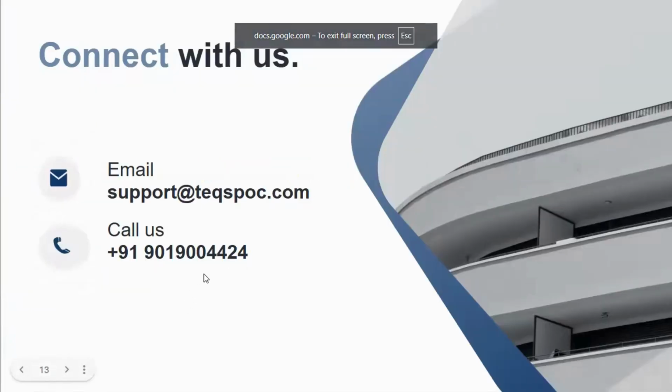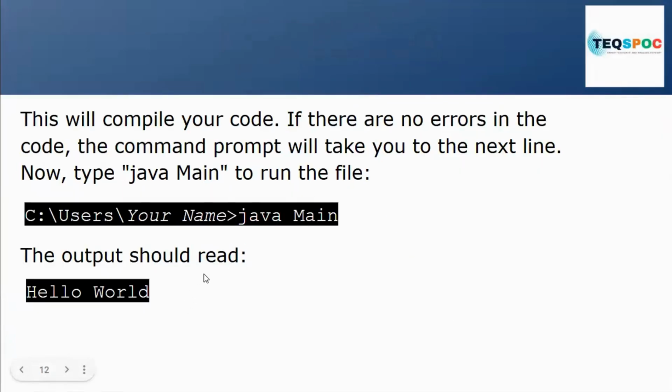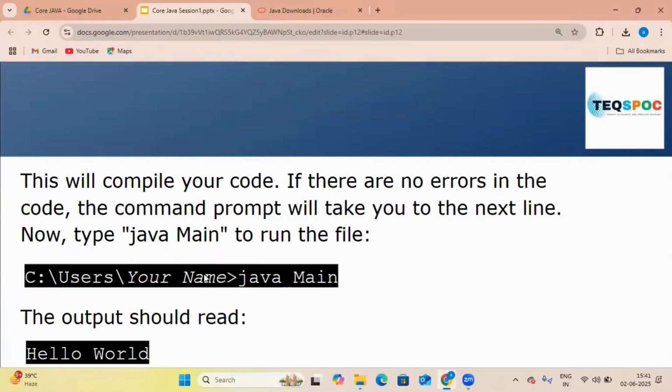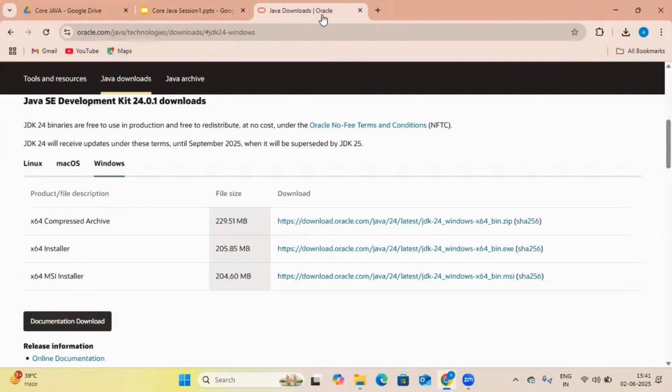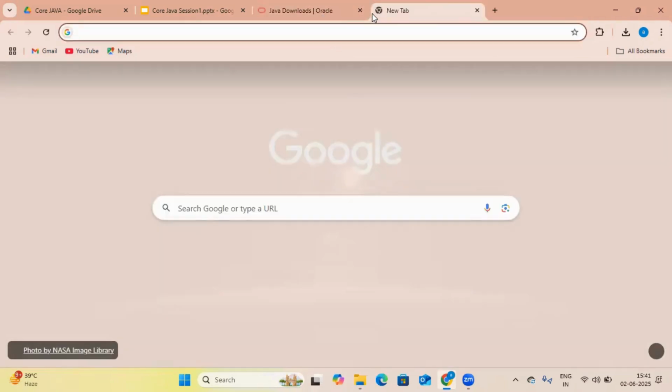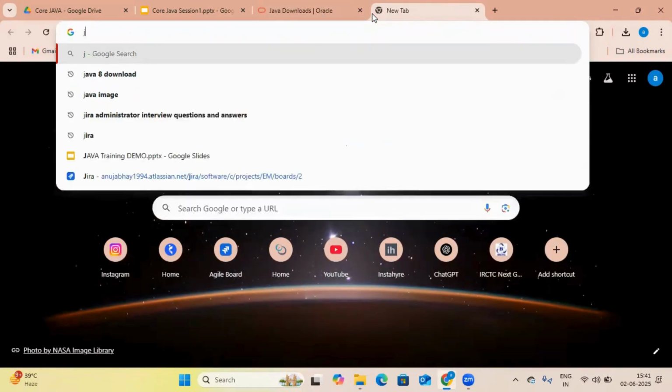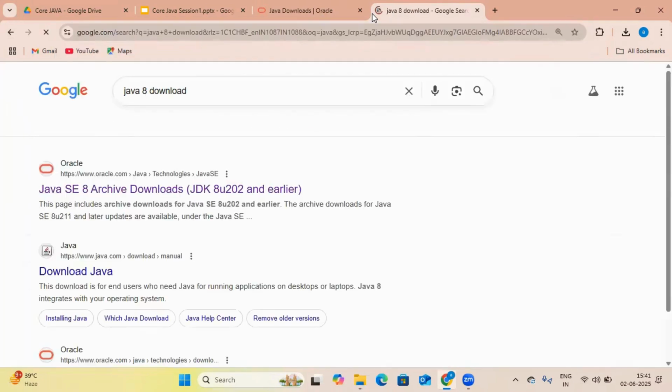You can install any Java version: Java 8, Java 9, Java 24. Whichever version you want to install, just go here. Java 8 is more suitable; it works very easily and faster. You can start installing from Java 8, and then slowly, when you go hands on with everything, you can upgrade to Java 11, 17, 18, 24. Okay, start with Java 8 download.